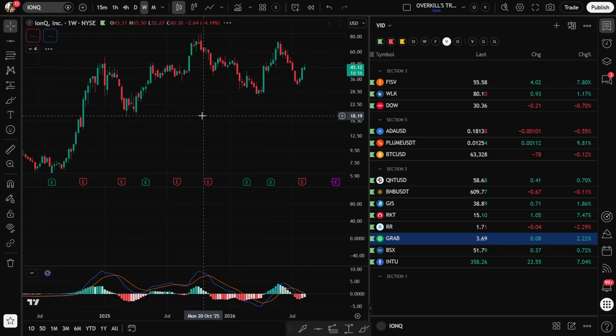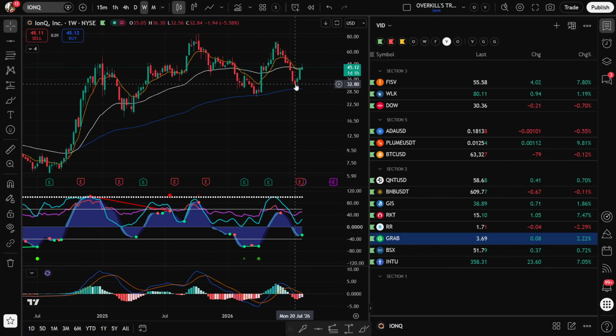IONQ, another good quantum computing play. I also was looking at buying this one at 30. I didn't pull the trigger. I traded this one back in April from 28 all the way up here to 74. Took some profits there. You guys see the sell signal right there. It pulled back into the 4-year average we were referencing earlier. I like this one a lot too.